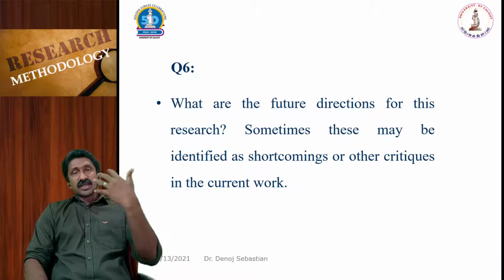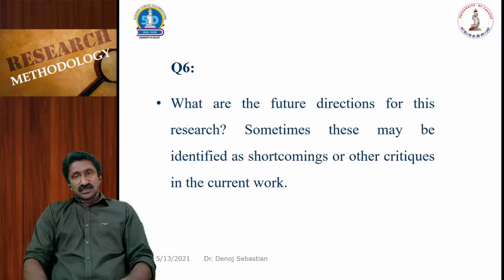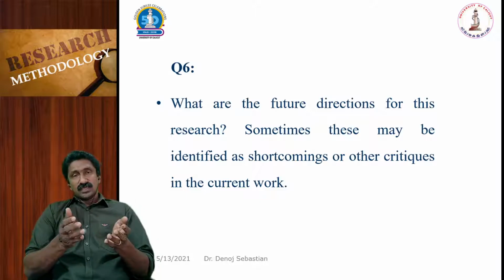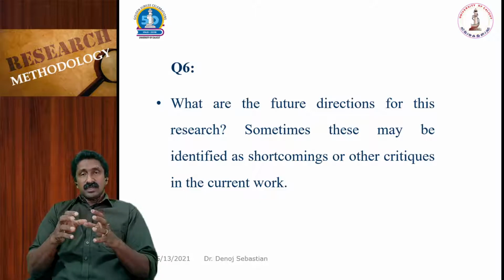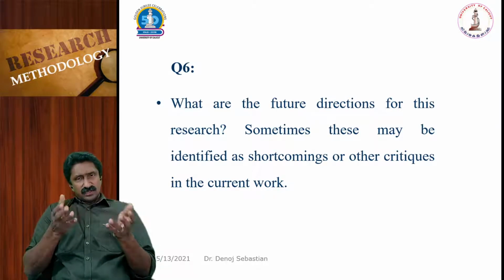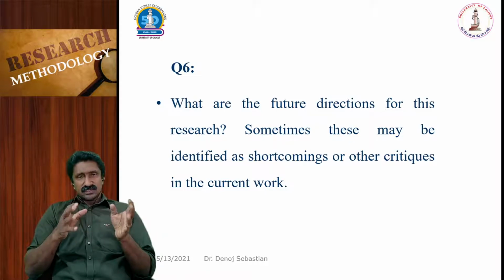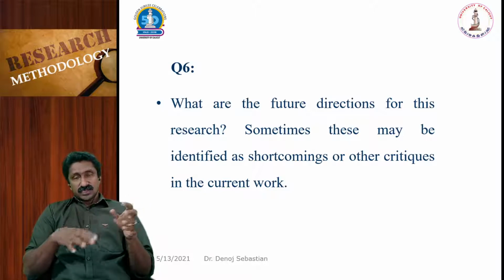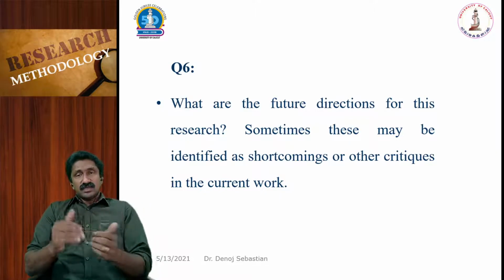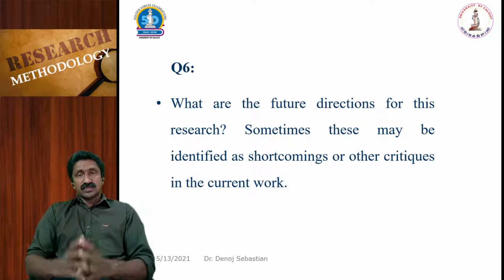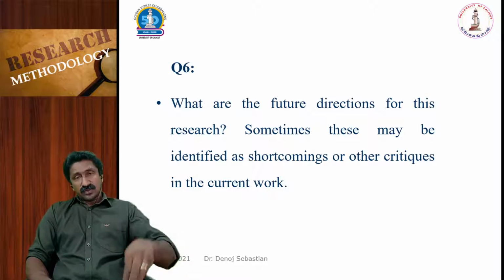So what are the future directions for this research? Sometimes these may be identified as shortcomings or other critiques in the current work. Usually a scientific paper will not say that this is the final word on that. Every paper will suggest that if there are some shortcomings, they will state them, and that if such alteration or additional work is done, it will be better, so that to improve this work or the result of this work, possibly you can do further research in this line.